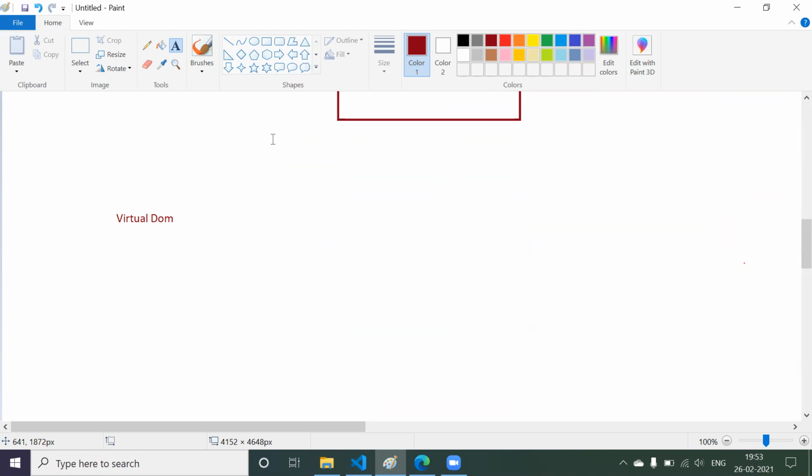Now you are going to write some kind of HTML. You are going to build a login page, so you write some set of lines of HTML. Internally, what your browser is going to do is form one DOM. The DOM will be something like this. All the elements will be formed in a tree type of structure.